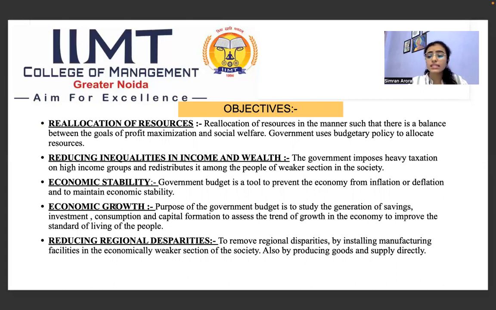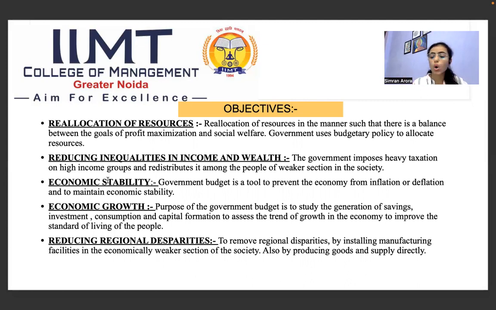The next is reducing inequality in income and wealth. Through its budget, the government decides how it is going to bring equality in the country, as they charge high levels of taxes from the high income group of people, and they redistribute it through subsidies or help to the lower income group of people.